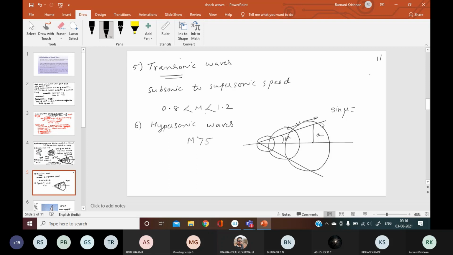If A is the speed of the sound and V is the velocity of the body, what is mu equal to? Sine mu means what? Opposite side by hypotenuse. This is 90 degrees. So what is sine mu? What is the opposite of the mu angle? Sine mu is, my God, this class is sleeping. A by V. See, sine mu is opposite side by hypotenuse, so A by V. So can I write this as sine mu is equal to 1 by M? How can I write this?